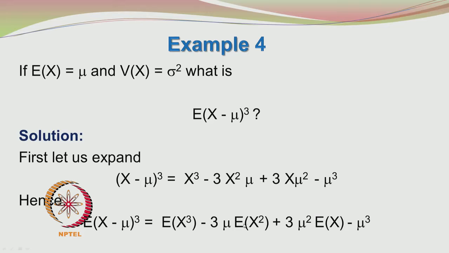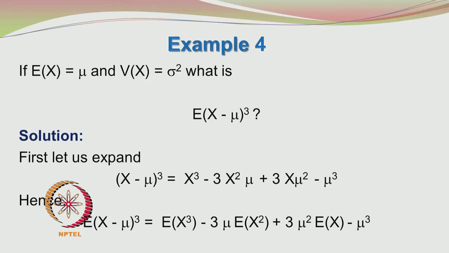So as of now, we are not given any data. We are only given (x minus mu) whole cube, and we have to find the expectation. So to summarize, we get E of x cube minus 3 mu E of x squared plus 3 mu squared E of x minus mu cube.